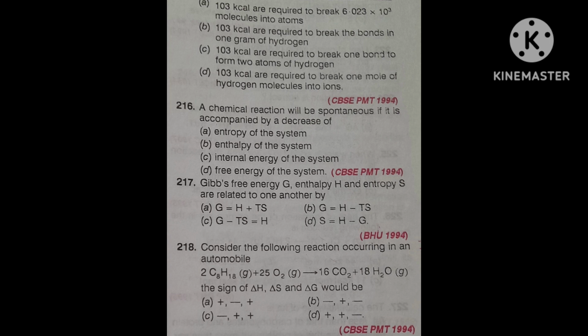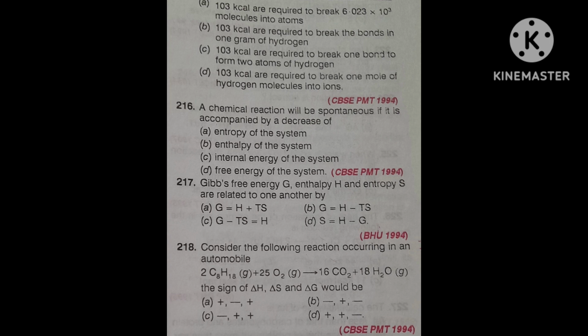Calculate the heat of neutralization per mole of aqueous acetic acid. First option, 0.5x kilocalorie. Second, x kilocalorie. Third, 2x kilocalorie. Fourth, cannot be calculated from the given data.